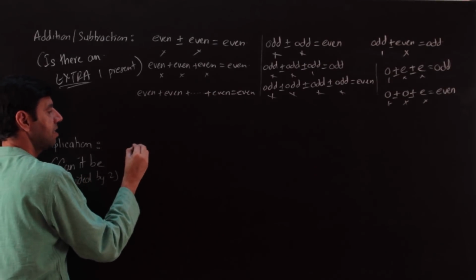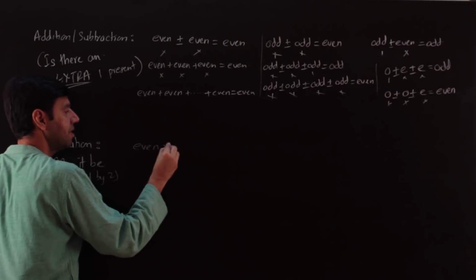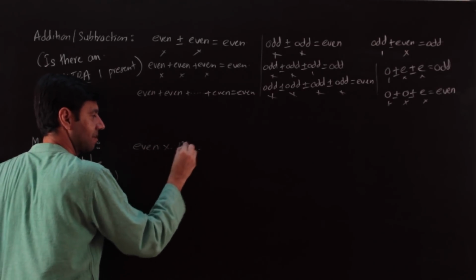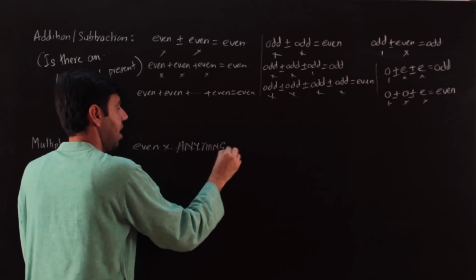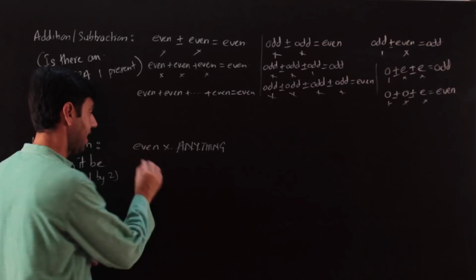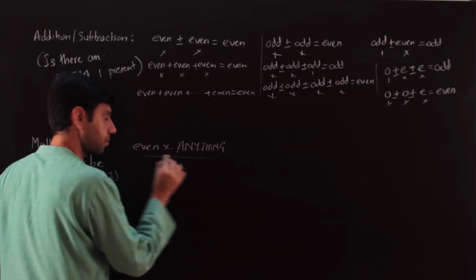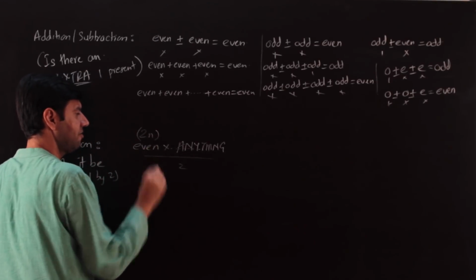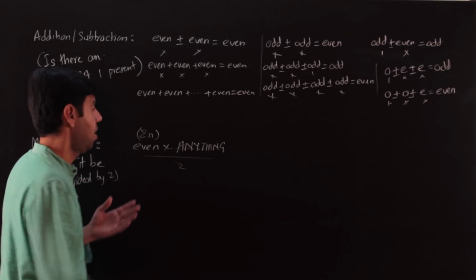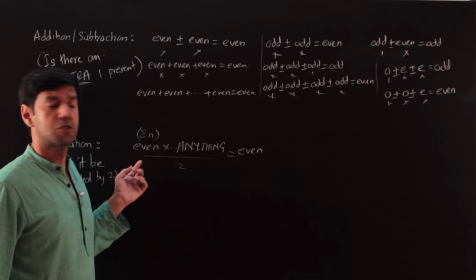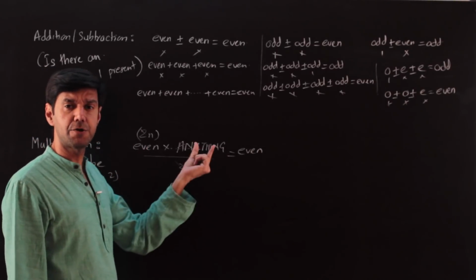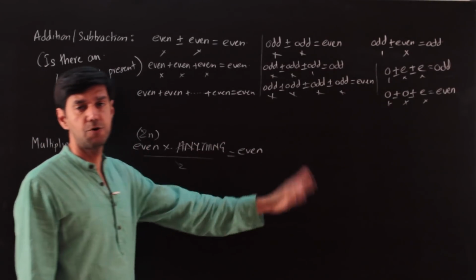So, for example, the moment I have an even number multiplied by anything, whatever this may be, whether it's even or odd, can I divide it by 2? An even number is of the form 2n, so the 2 will cancel out. So it can be divisible by 2, so the answer is going to be even. So the moment I see an even number in a product, I know the answer is even, I don't even have to look ahead.